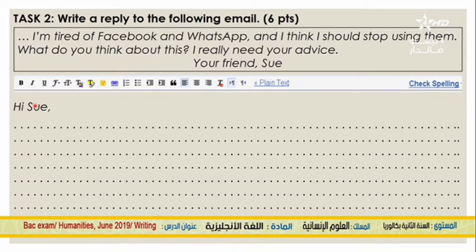Hi, Sue. So now, in this task, you have to write an email. And in English, remember that we have 2 types of emails. We have informal emails and formal emails. Now, in this task, what do you think? Do you think that you should write a formal email or an informal email? Well, in this task, you should write an informal email. Why? Because you're writing to your friend, Sue.